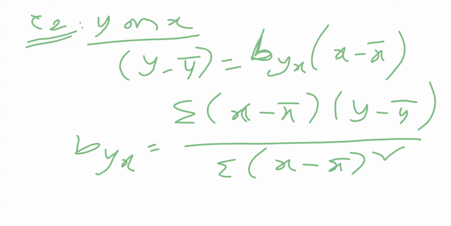Here it is, the equation for y on x regression. These two equations are for y on x. The first case has two equations that you will define with the data. The first equation should be written in reverse, and that should be written as the second one.